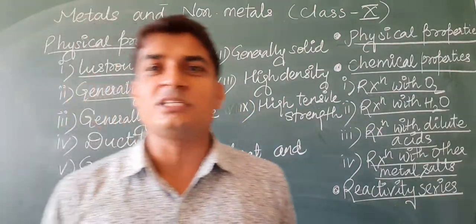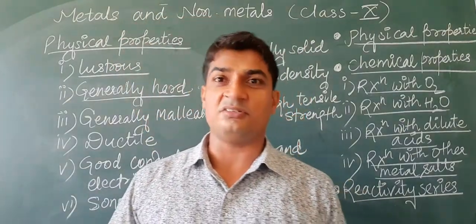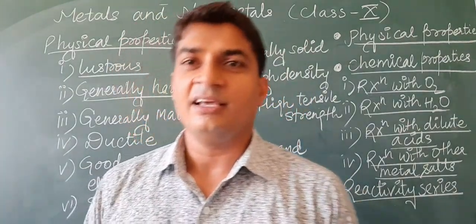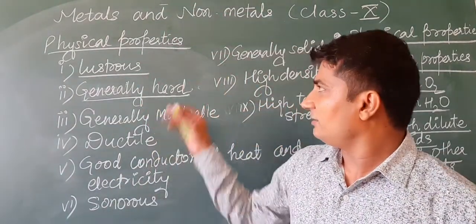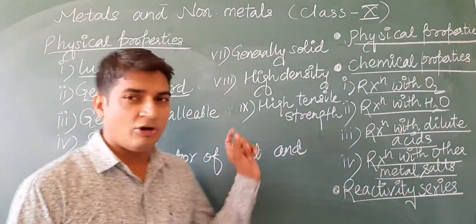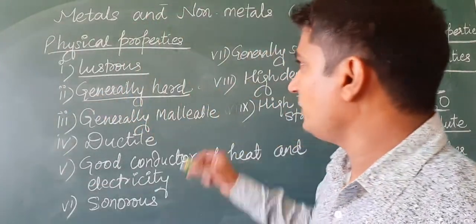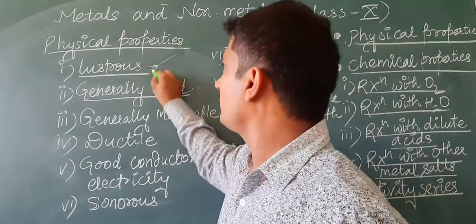We are not going to discuss the physical properties in deep, just recapitulation of class 8th. In the class 8th, we have already discussed this chapter, metals and non-metals. So few physical properties I have written here of metals. First one is lustrous. Lustrous is actually, the word comes from luster.